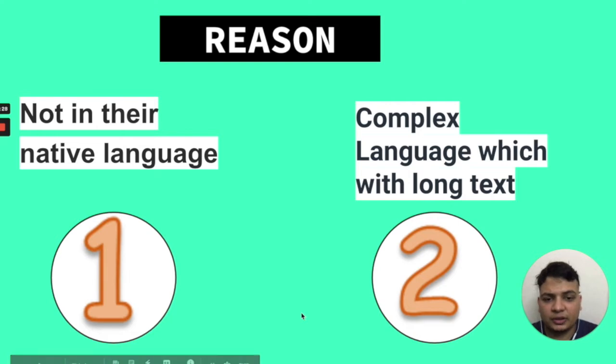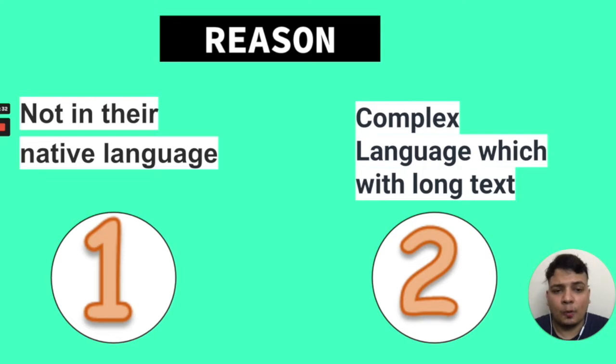When we did further research into this topic, we found two major reasons. First, the contract is not in their native language. As you all know, India has more than 30 different languages. While the contracts are mainly in English, farmers find it difficult to read and understand them. Second, the complex language used in the contract, which runs to more than 3 to 4 pages, makes the situation even worse.